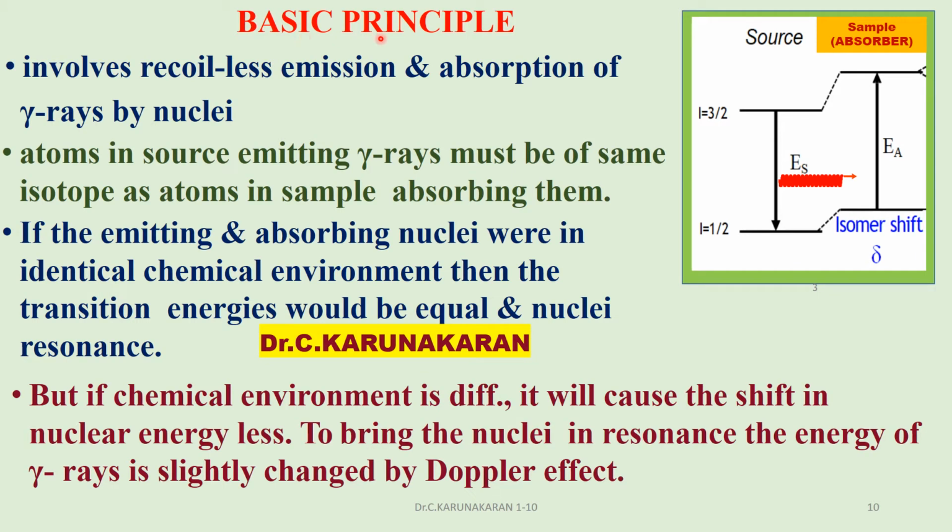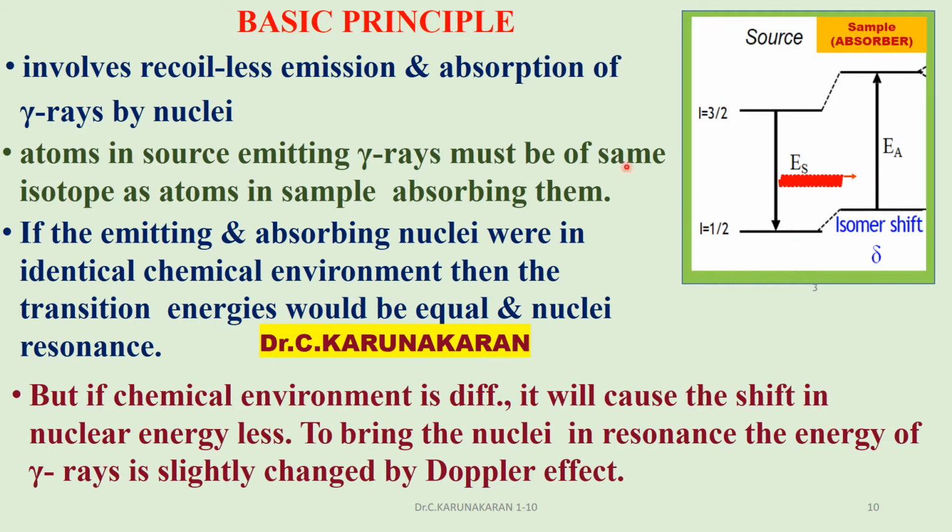Let us see the basic principle of Mössbauer spectroscopy, as we have discussed earlier. It involves recoilless emission and recoilless absorption of gamma rays by nuclei in the source and sample. Second, the atoms in the source and the absorber must be the same isotope. The source atom emitting the gamma ray must be the same isotope as the atoms in the sample absorbing it.